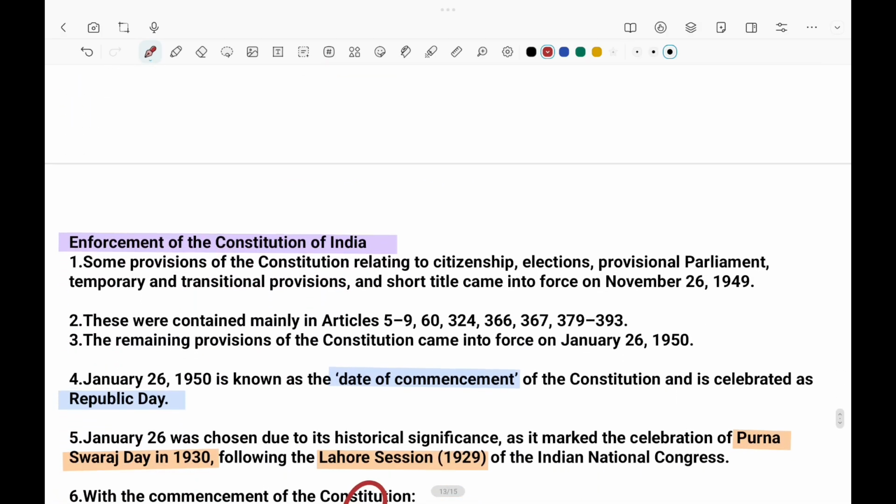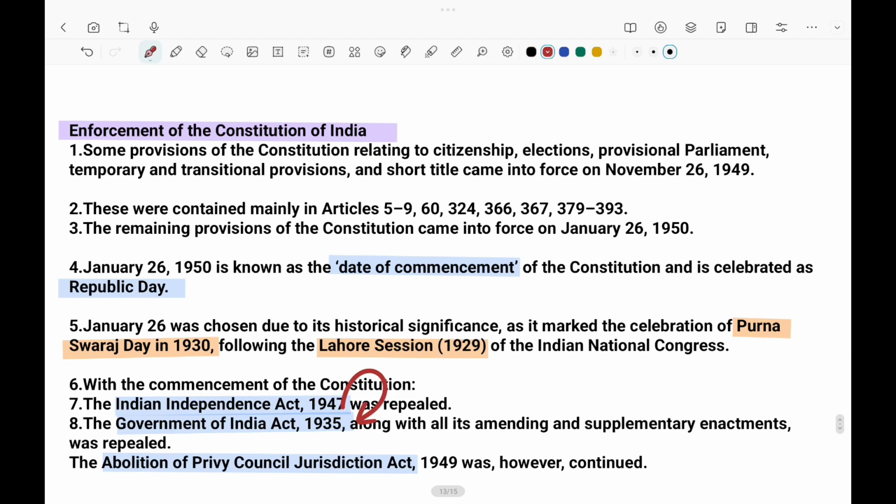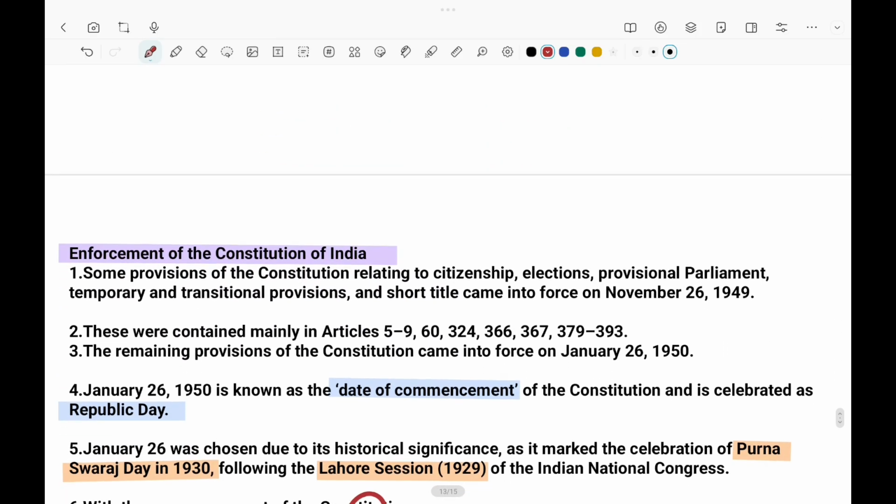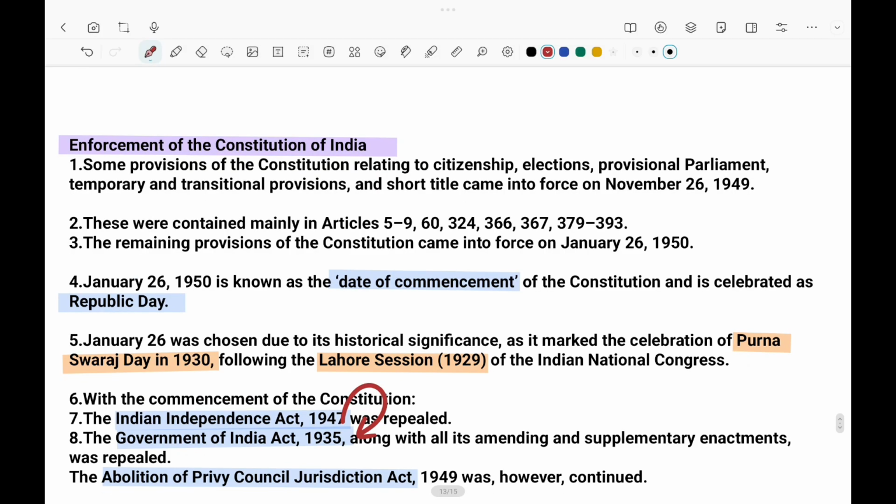And the other thing is the enforcement of the Constitution of India. Enforcement is basically when it officially came to the people. The date of enforcement of the Constitution of India was January 26. In November only, that many readings happened. November, December also they were reading and making changes. But on January 26, they made the decision that they will make this the day where the constitution has been fulfilled, and will name it Republic Day.